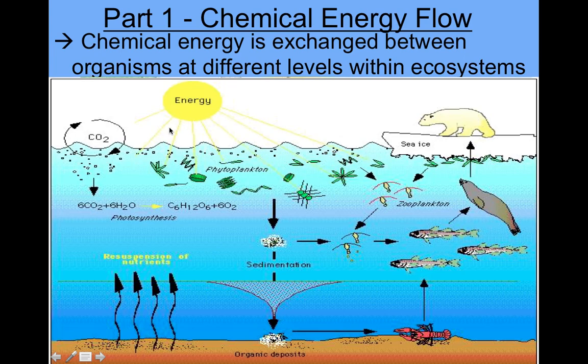So here's our energy source, the sun in this case, and down here we have phytoplankton or algae in the ocean that's going to use the energy to do photosynthesis and create chemical energy or food for the next level up the food chain. Here we have these little animals, which they're calling zooplankton, and they are consuming the algae and getting nutrients. Then the fish eat the zooplankton, and the fish can be eaten by the seal, and then eventually maybe the seal can be eaten by the polar bear.